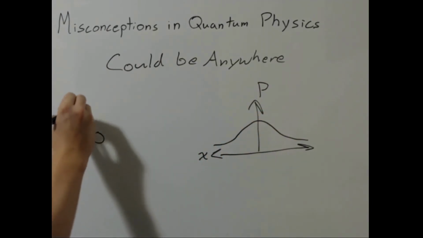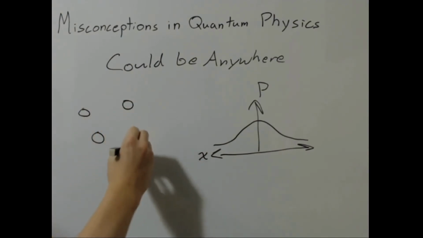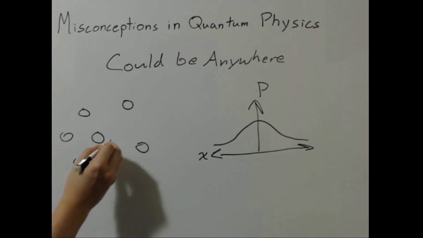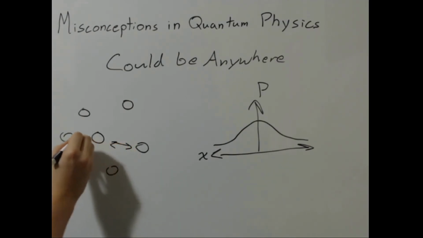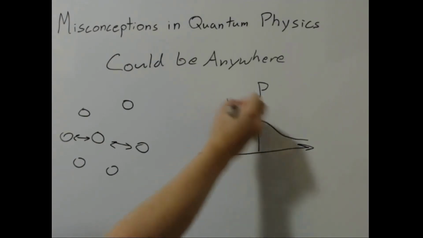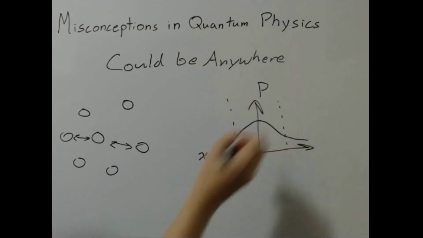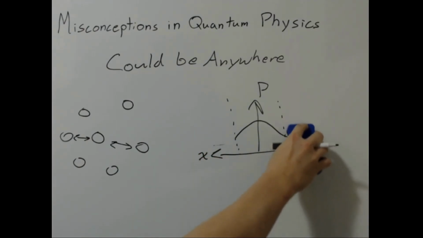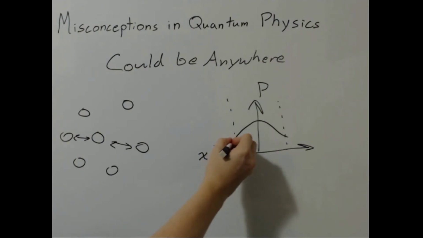And in a more realistic situation, where we have particles all over, it is much less likely. This is because all these particles exert forces on one another, and this creates a potential well that the particle has to break out of in order to be found elsewhere. Outside the well, the probability drops exponentially, which is even faster than the case before.